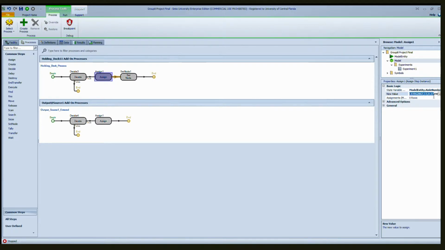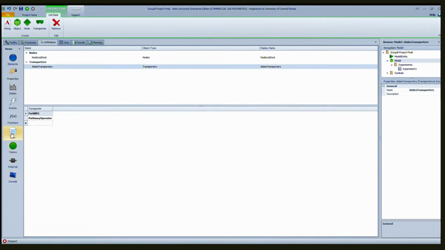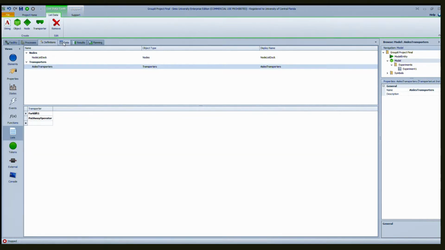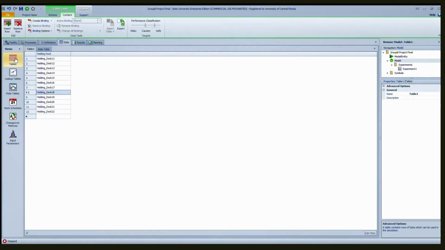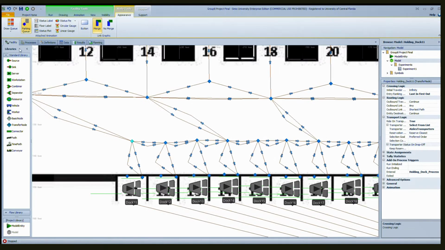This distribution was based also on the historic data, and pretty much the reason why we're using 1, 2, 3, 4 is because our list of nodes of our transporters, I'm so sorry, where is it? There we go. On tables, this table of aisles, it follows 1, 2, 3, 4, 5, 6. That's the reason that we had to use those numbers and we didn't use the number for the aisle that we see on the layout, which is, we can see here, 79 goes with 30.